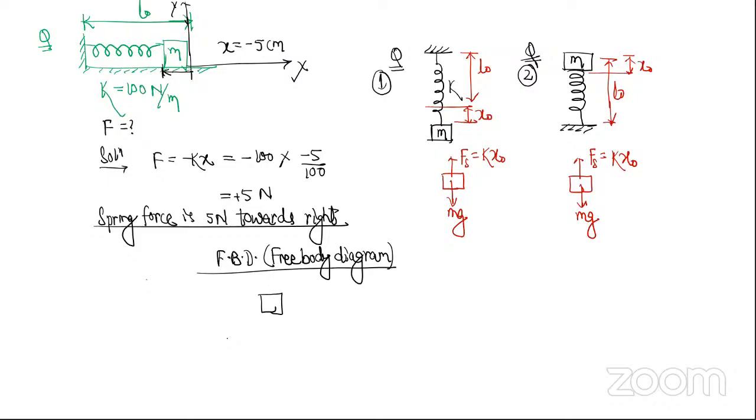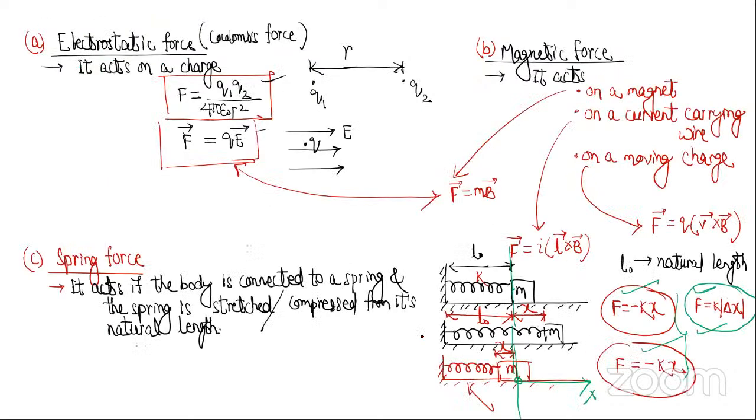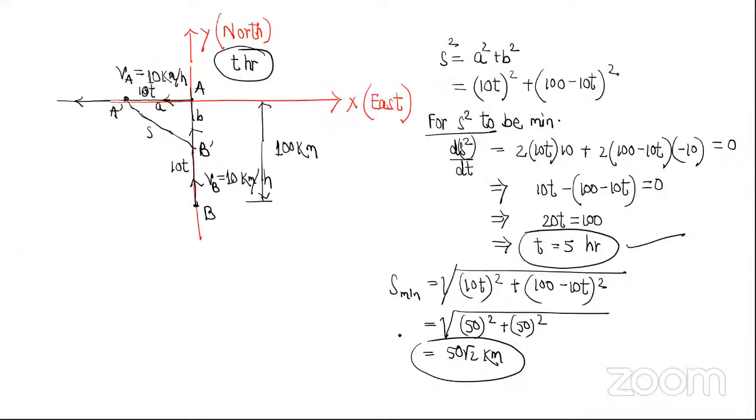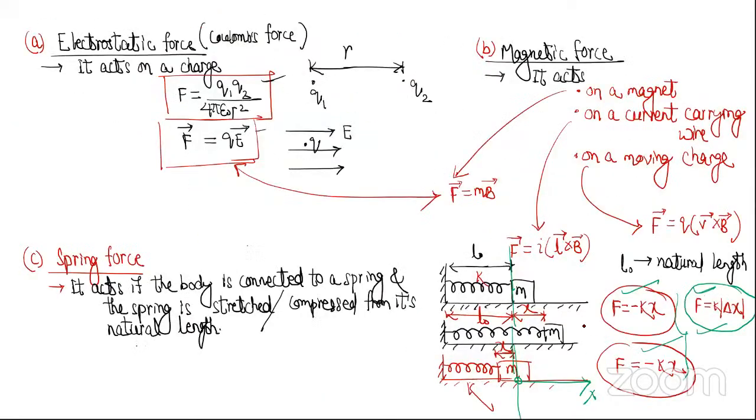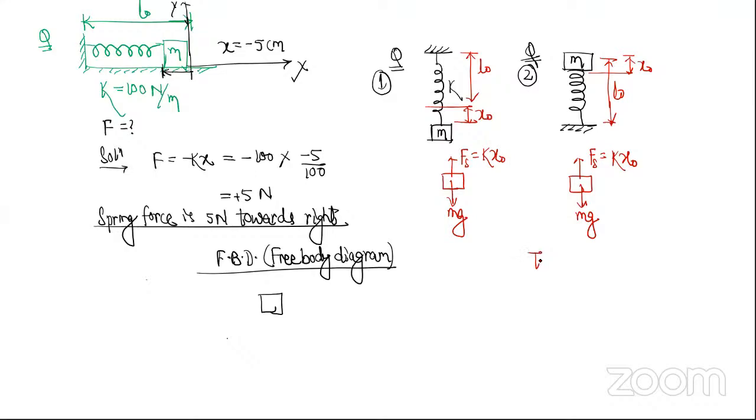So now let's go to the next force. Next force क्या था? Electrostatic हो गया, magnetic हो गया, spring force हो गया. What is next? Tension. चलो next force लिखो tension. यहीं पे लिखो.